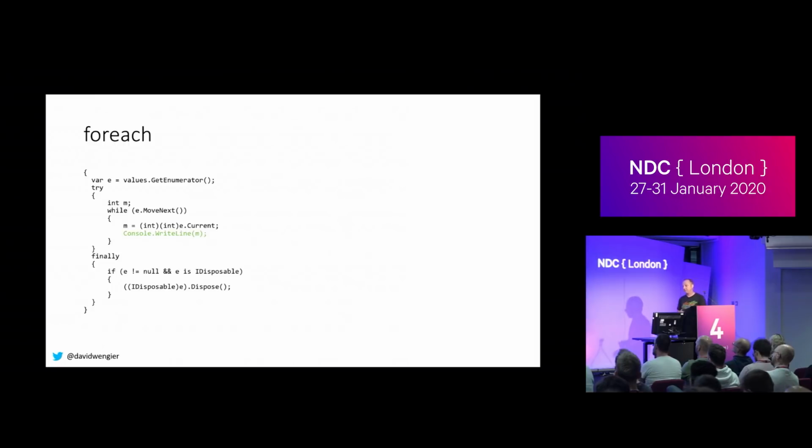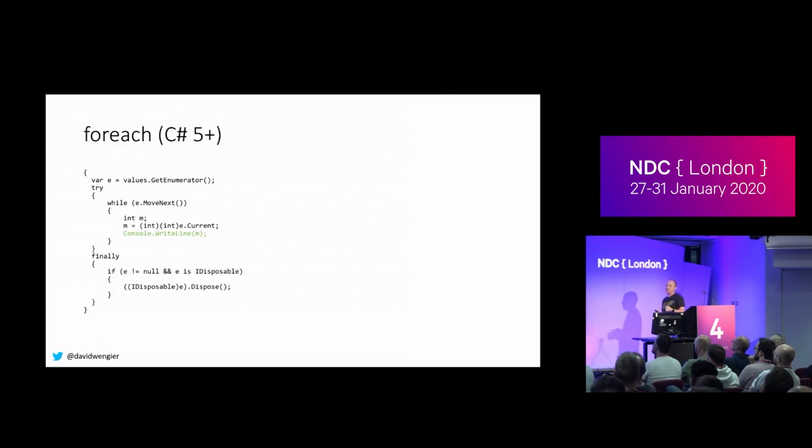Cool. If you go home or go back to work on Monday and you write a for each loop and you compile it and you look in ILSpy and you look at that DLL, don't try and show off to your workmates and say, I know what this is going to look like, because it won't look like this. Because this is a C# 4 for each loop. A C# 5 for each loop looks slightly different. Watch the M.